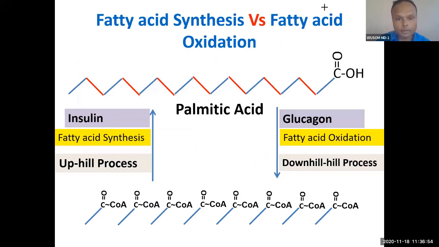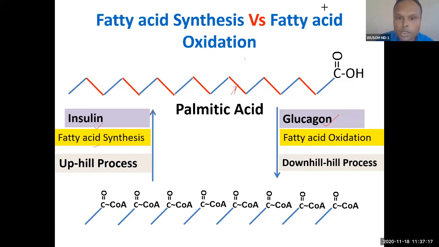So you can see palmitic acid. This is synthesis. We have already done the synthesis, an uphill process. Fatty acid synthesis requires insulin. The downhill process is stimulated by glucagon, and then the same thing you can see: from acetyl coenzyme A it was synthesized, and then this bond was formed here. Here the bond will break. So that is the opposite reaction.